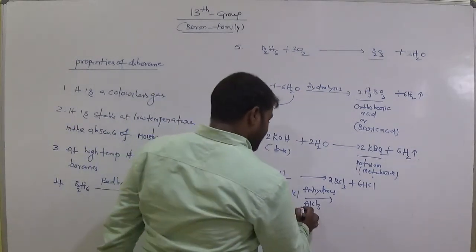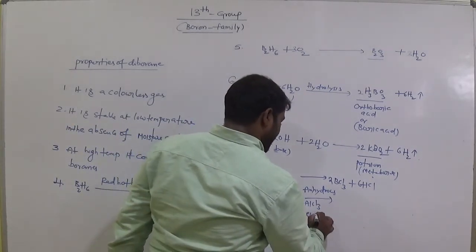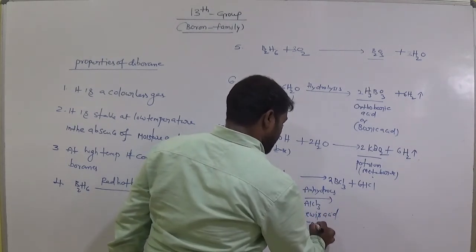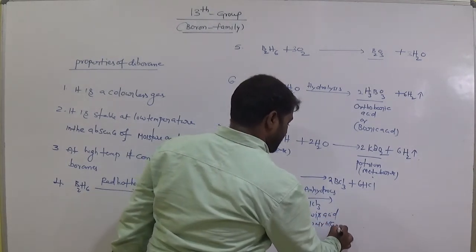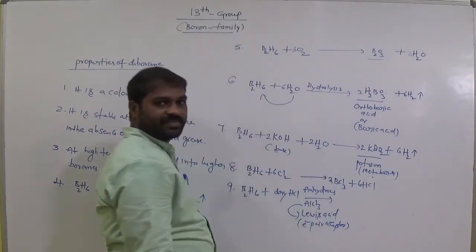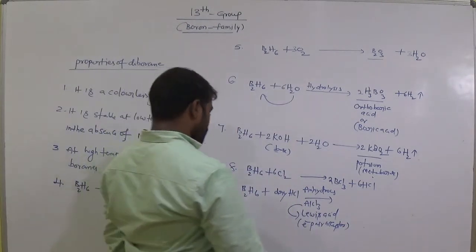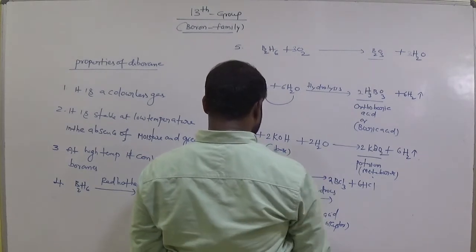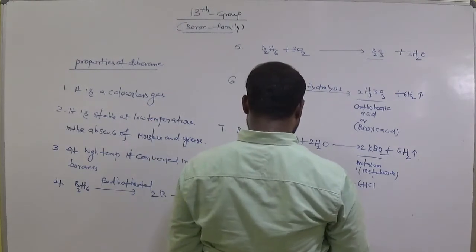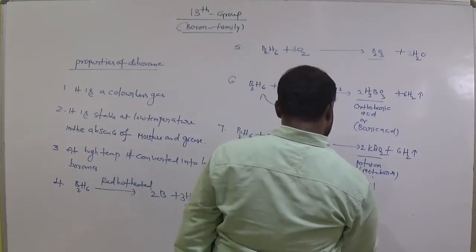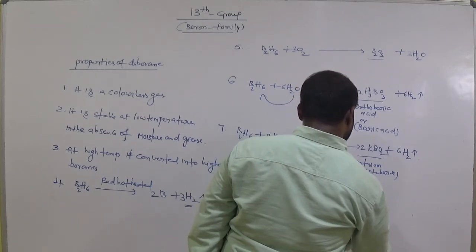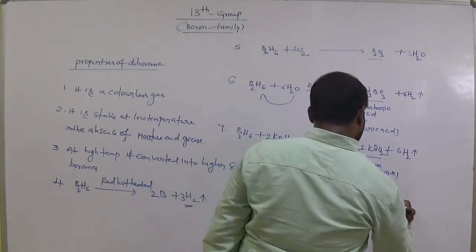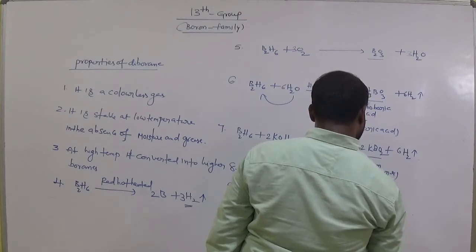AlCl3 is a Lewis acid, and Lewis acid means electron pair acceptor. So what it gives here: B2H5Cl and H2. Let's see.